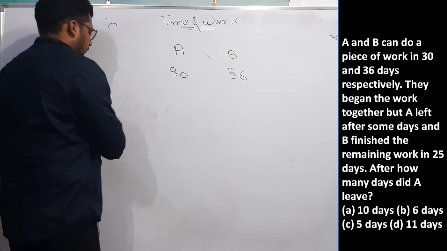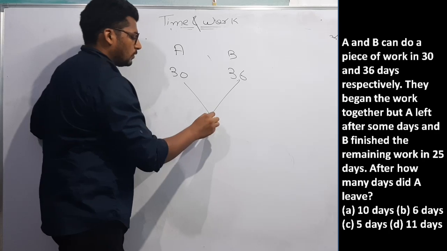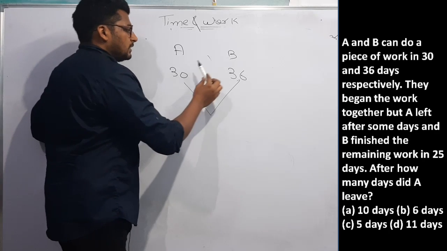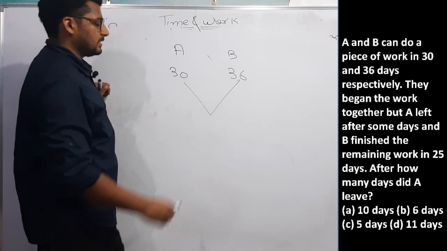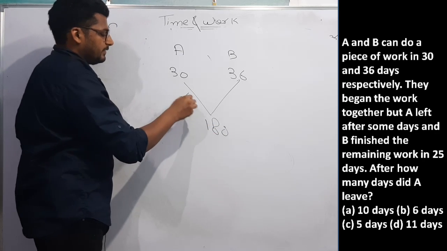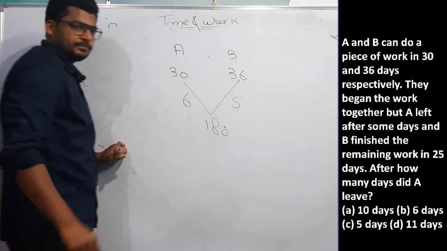First of all, if they are doing the same work in 30 and 36 days, we will assume the total work. What will be the total work? LCM of 30 and 36. LCM will be 180. That means efficiency of A is 6 and efficiency of B is 5.